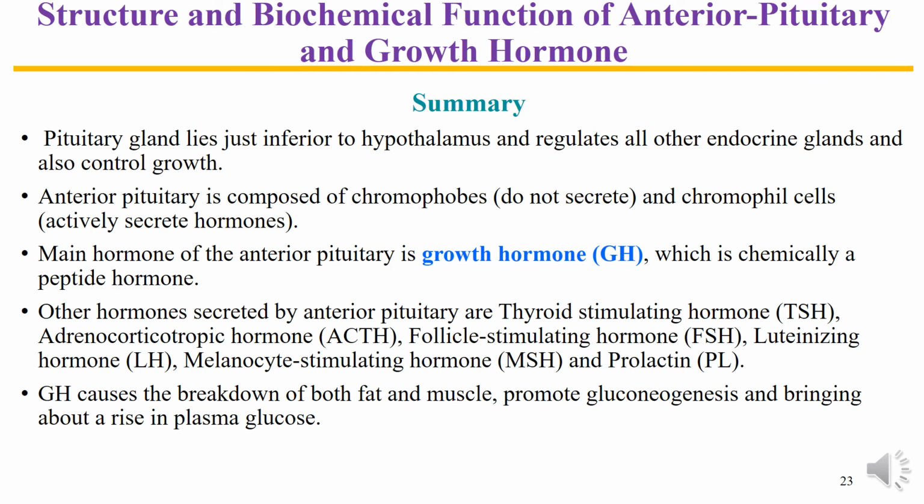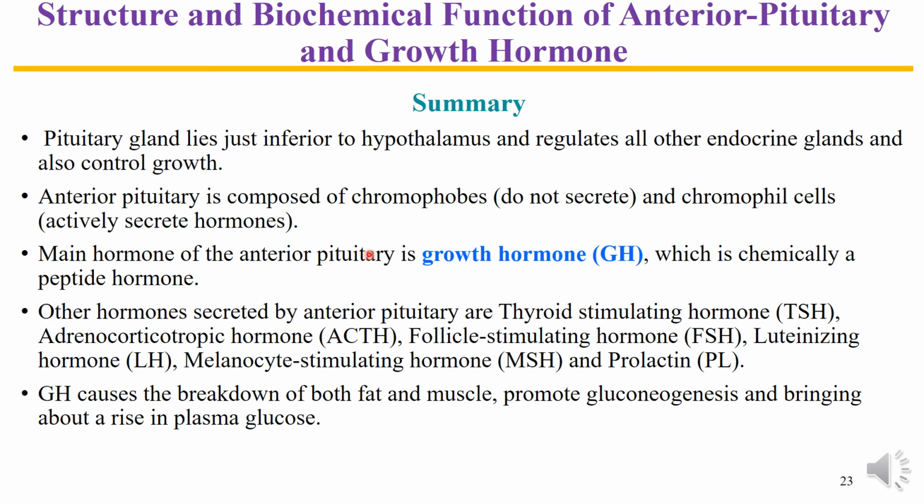So very quickly, a quick recap of the hormones of the anterior pituitary and a review of its detail. We know that the pituitary gland lies inferior to the hypothalamus and it is connected to the hypothalamus by the pituitary stalk. There are two types of cells present in the anterior pituitary, chromophobes and chromophil cells. Chromophil cells are specifically concerned with the secretion of hormones.